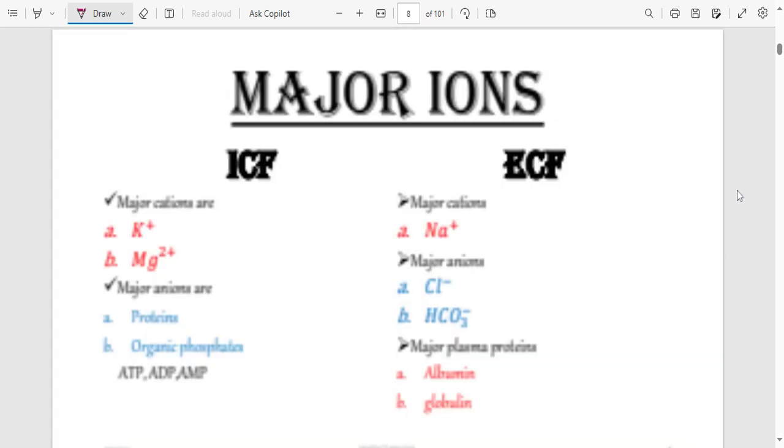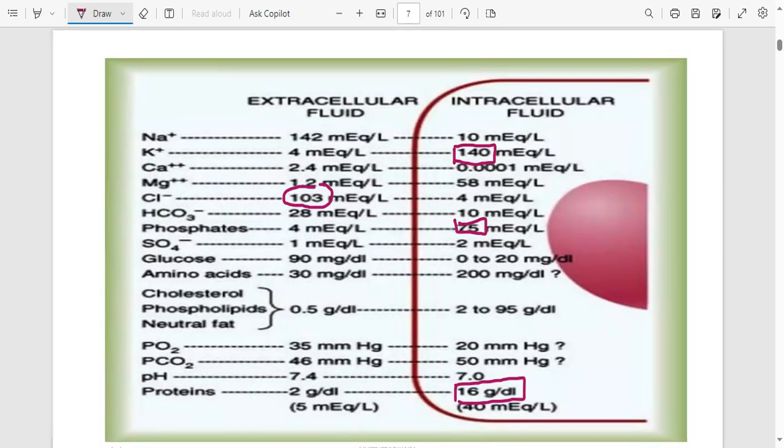So if these things are not equal, it is going to be a condition. When you are measuring the amount of sodium in blood, remember blood is extracellular fluid. So if you measure the amount of sodium in blood and you find that it is 130 milliequivalents per liter, that 130 in blood is less than the normal that is supposed to be in blood. So low sodium is known as